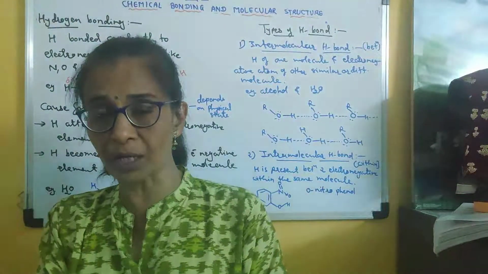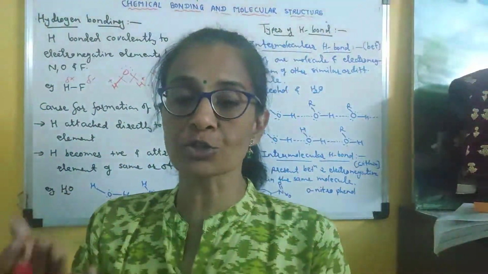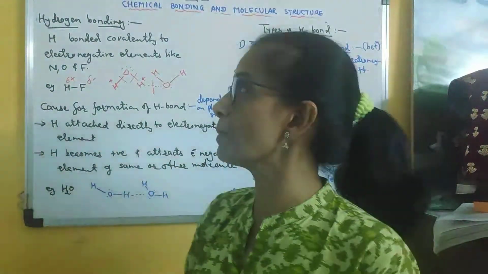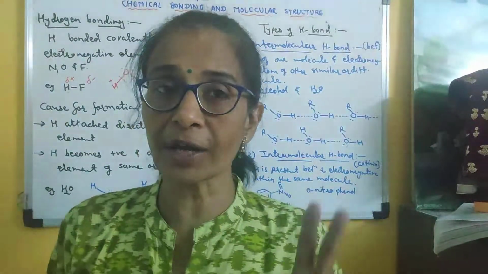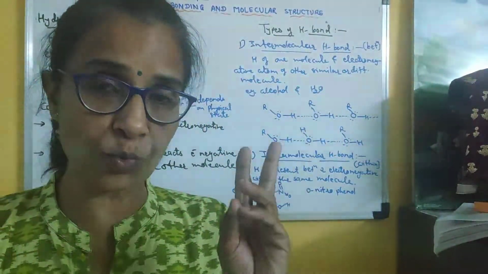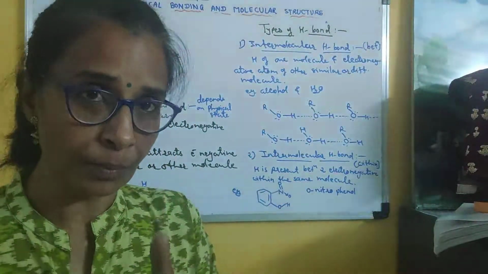Similarly, if H bonding is possible, meaning if H bonding is formed between the given molecule and the water molecule in which it is dissolved, then the more the H bonding, the more the solubility. So solubility is also affected by the presence of H bonding. So H bonding will affect two things: one is the structure and the other is the physical properties of the molecule.